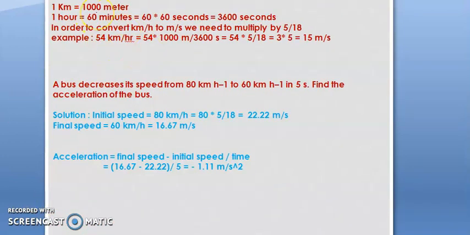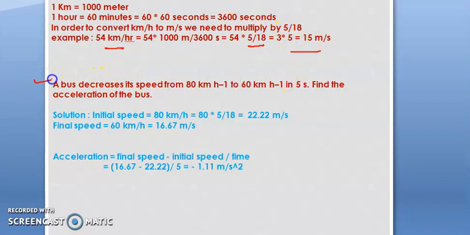Now, there are some conversion relations between kilometer and meter. In this case, 1 kilometer is equal to 1000 meter. 1 hour is equal to 60 minutes, or we can write 3600 seconds. So in order to convert 54 kilometer per hour into meter per second, what do we need to do? We can convert either by multiplying by 5 upon 18 directly, or you can see here 1 kilometer is equal to 1000 and 1 hour is equal to 3600. If you cancel these, we get 5 upon 18, and if you multiply, then we can find the value.